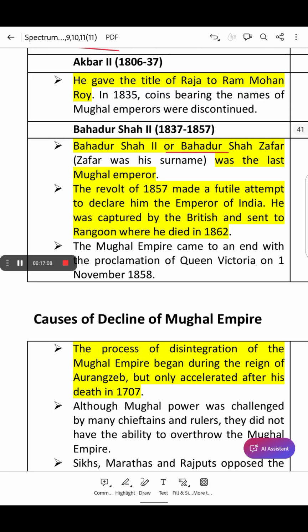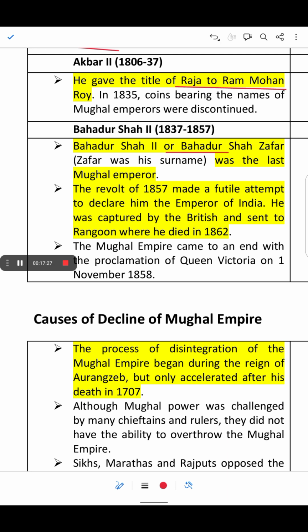Now the next ruler is Akbar II. He is only famous because he gave the title of Raja to Ram Mohan Roy. So he was the only Mughal emperor who gave the title of Raja to Ram Mohan Roy in 1835, and coins bearing the name of the Mughal emperor were discontinued during his reign.